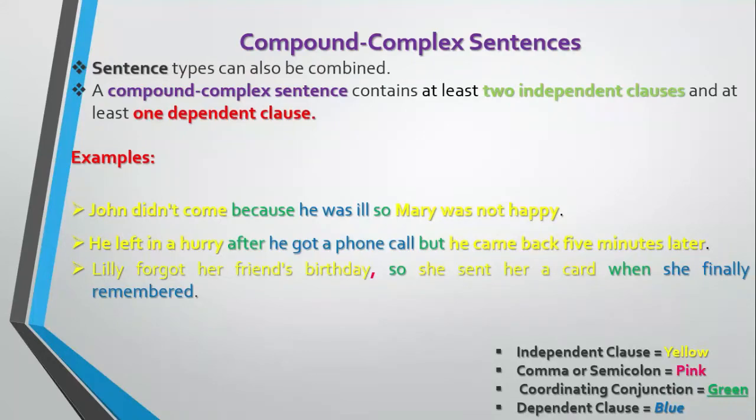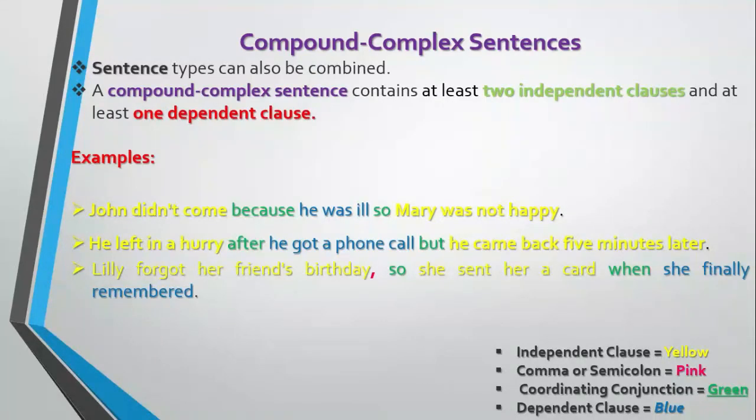Lily forgot her friend's birthday is an independent clause which is separated by a comma. Then there is a coordinating conjunction, so she sent her a card is again an independent clause, when is again a coordinating conjunction.